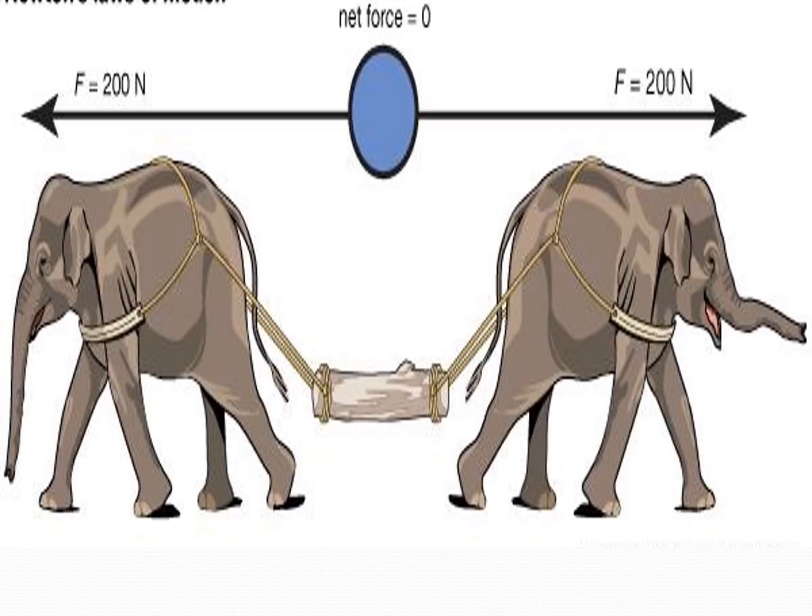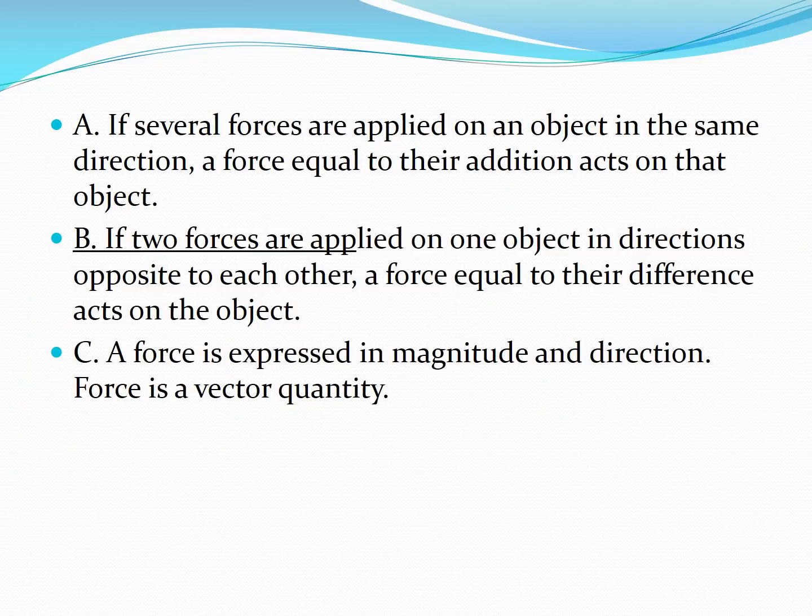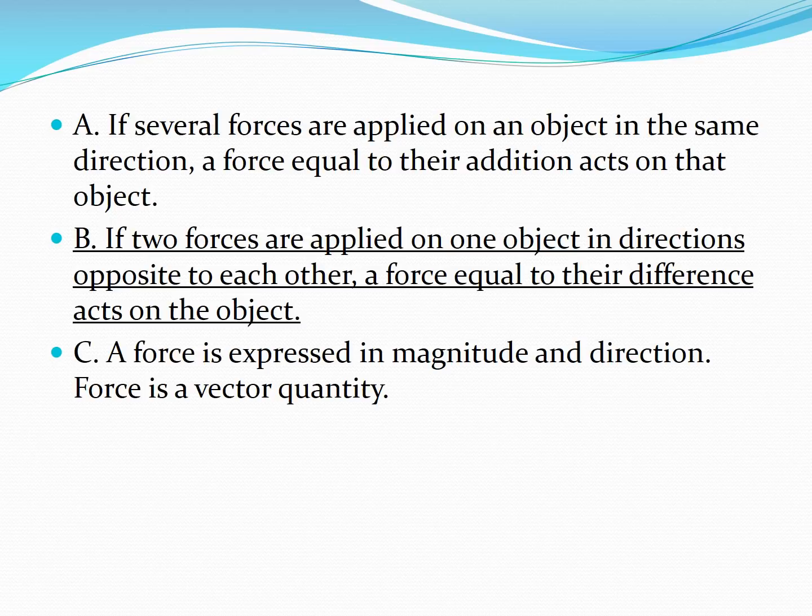So we'll look at this sentence again. If two forces are applied on an object in directions opposite to each other, a force equal to their difference acts on the object. Let's look at it one by one. Two forces applied on one object. Here we are talking about the two elephants which were acting on one object. The object is a log. In directions opposite to each other.